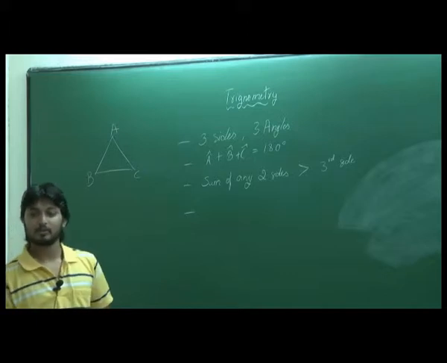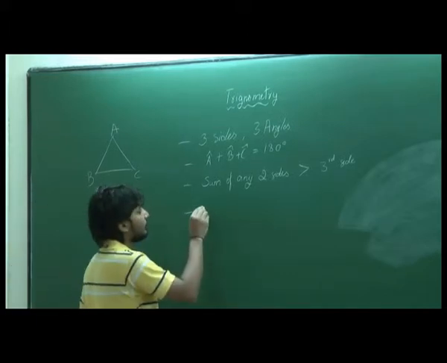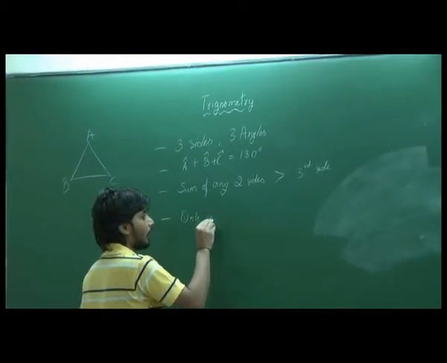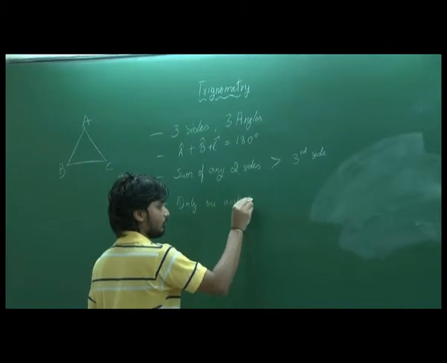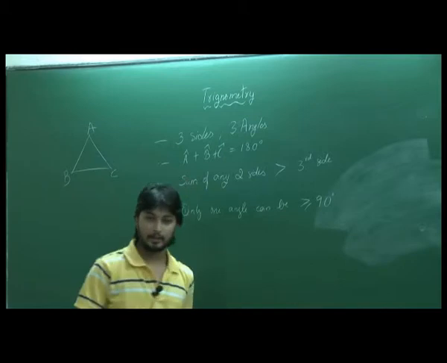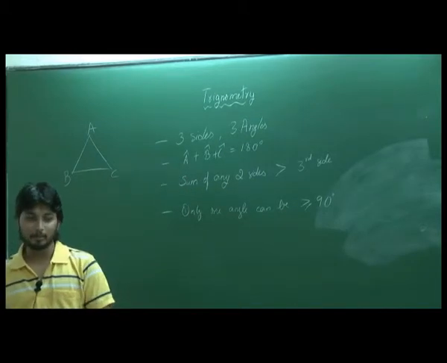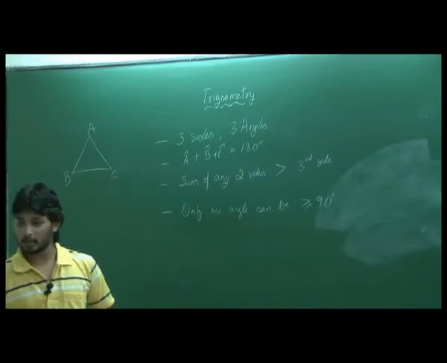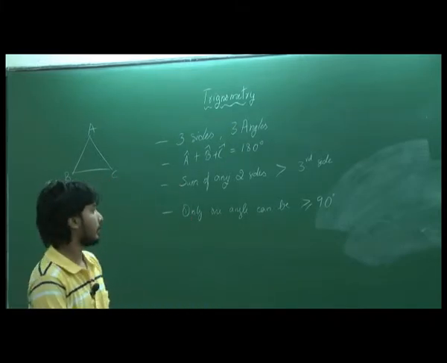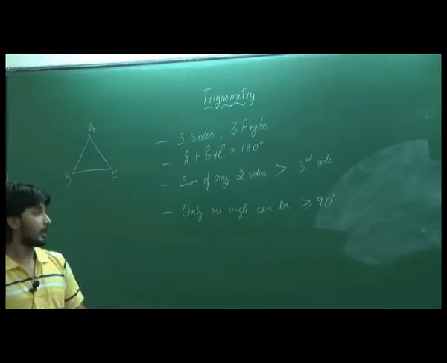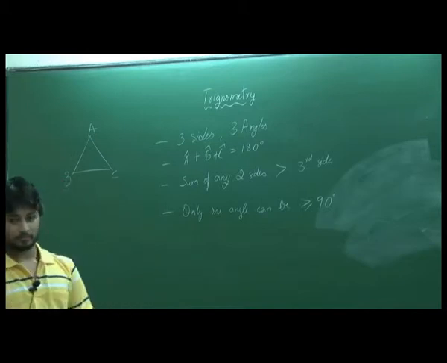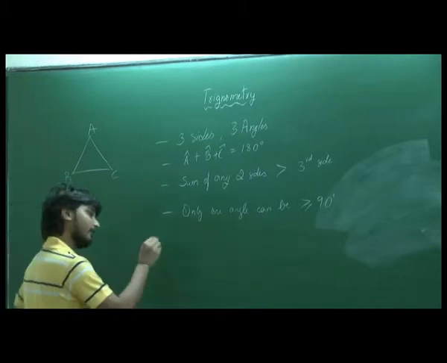Okay. A triangle can have only one right angle. Only one angle can be greater than or equal to 90 degrees, right? If we have 2 such angles, their sum itself becomes 180, so the third angle cannot exist at all, right? So it can have only one angle which is obtuse, greater than or equal to 90 degrees. The side opposite to the largest angle is the longest. Okay, fine.